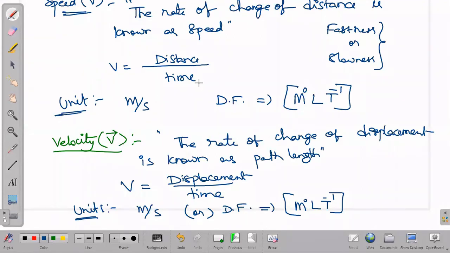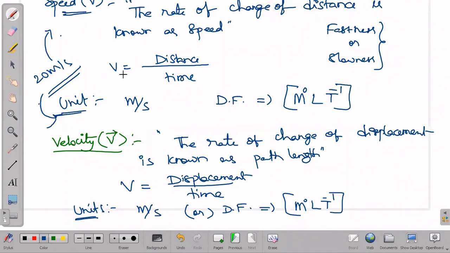So when we speak in terms of magnitude, if I say 20 meter per second, what does it mean? It is a speed only. If we specify that a person is moving with 20 meter per second in the east direction, then since you mention direction, it comes into velocity. If you don't mention direction, it goes into speed. That is the major difference between speed and velocity.